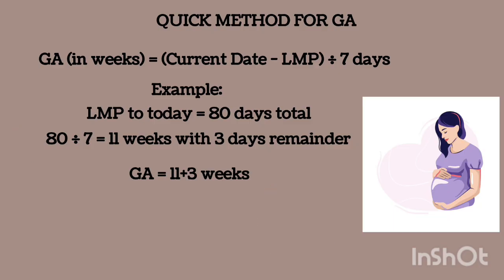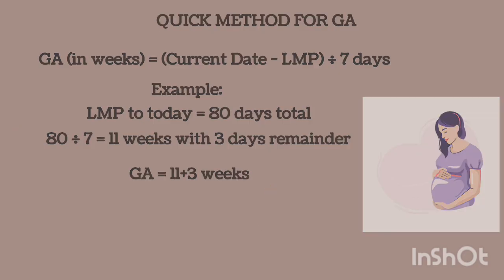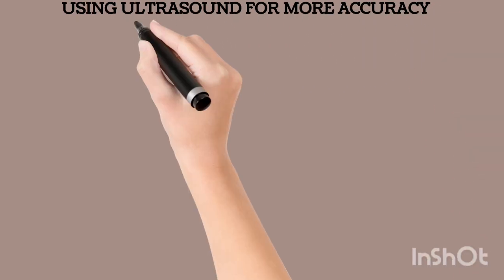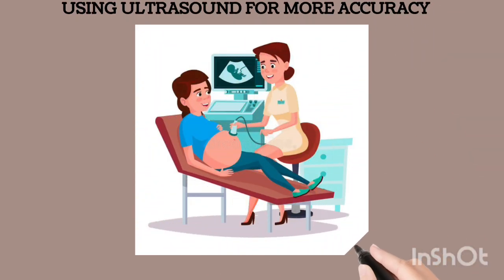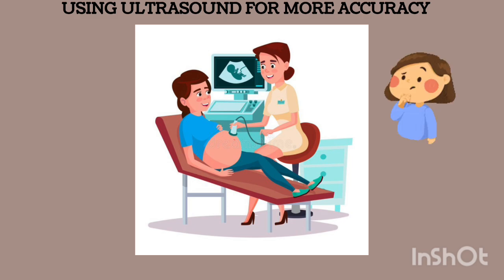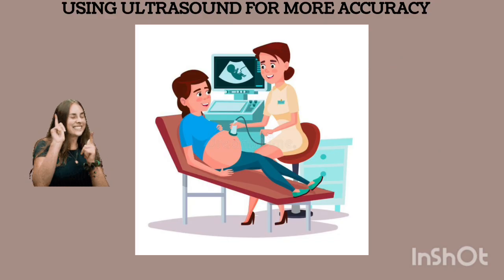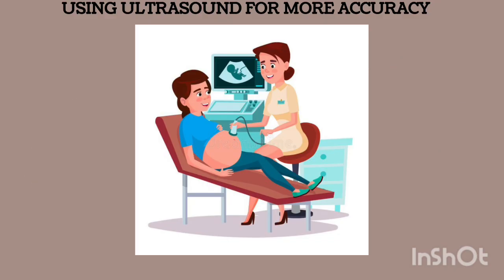That's it, basically. Then what if a woman comes to meet you and does not know? "I don't remember, my nurse, my doctor. I don't remember the first day of my last menstrual period. I don't remember anything. I just know I'm pregnant." Okay, that's a very simple problem. That's not an issue. Since you don't know those important facts, you can use a different method, which is the ultrasound. This provides more accuracy, determines the age from the size of the baby, and gives other important information too. If there's an abnormality in the fetus, it also tells you that.